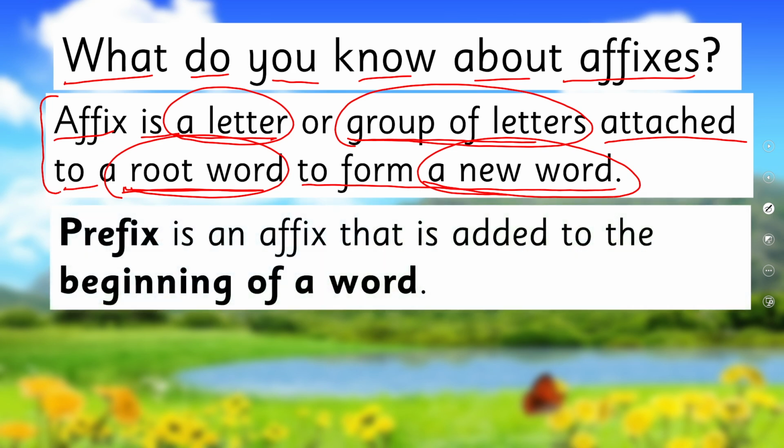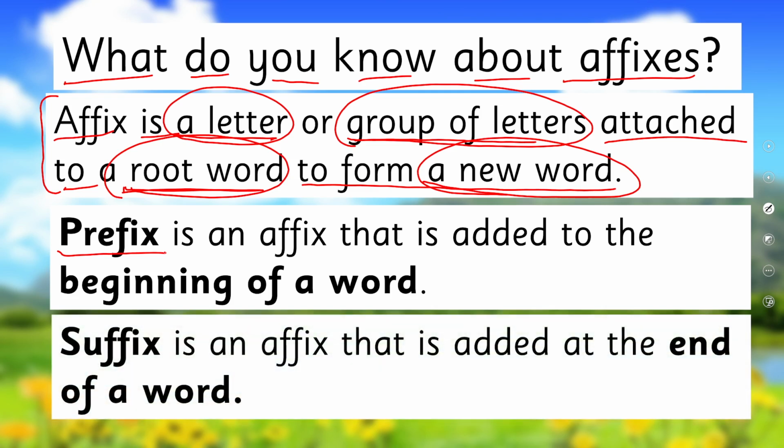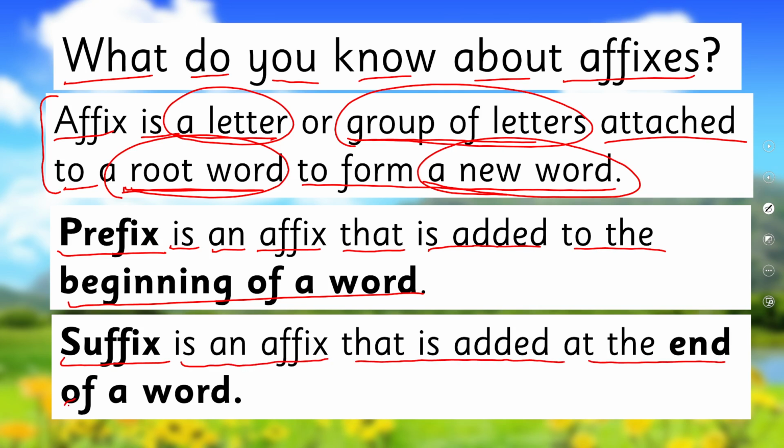And if we attach it in the beginning of the word, it is called prefix. And if we attach at the end of the word, it is called suffix. Remember, we have learnt about it. So prefix is an affix that is added to the beginning of a word, and suffix is an affix that is added to the end of a word. Right? So both prefix and suffix together are called affix.